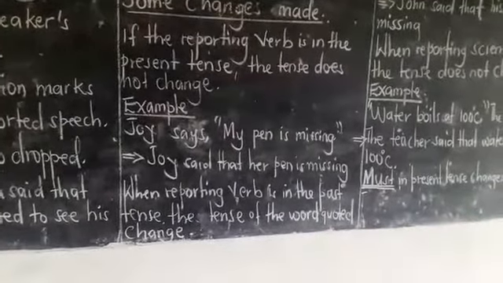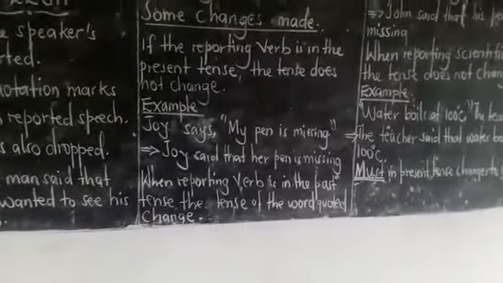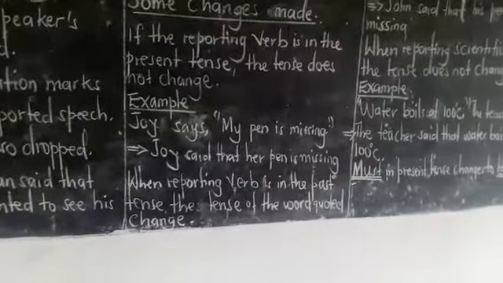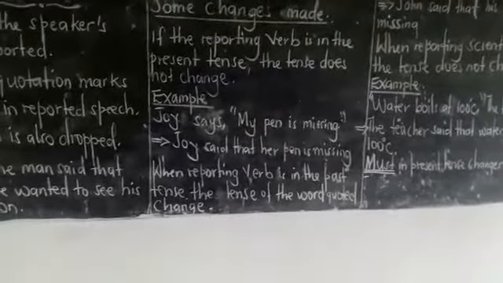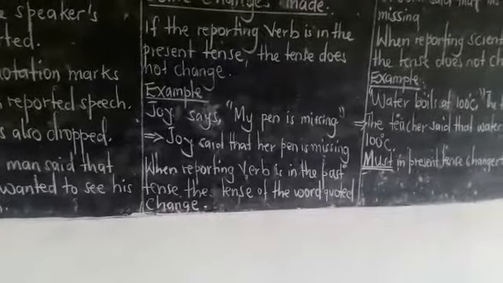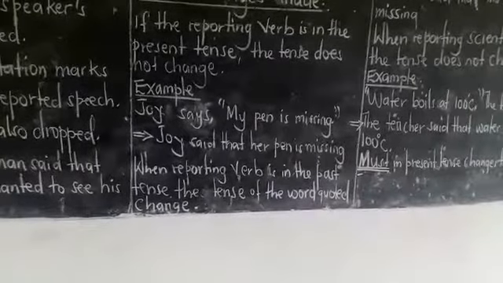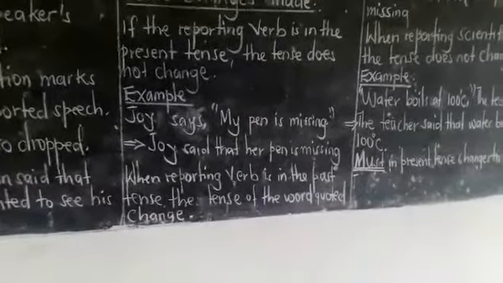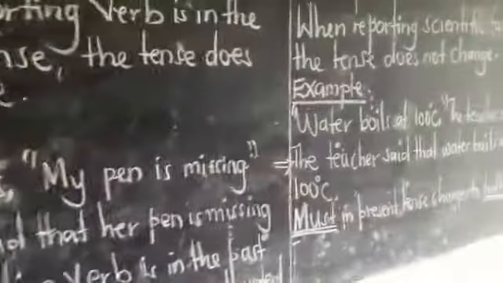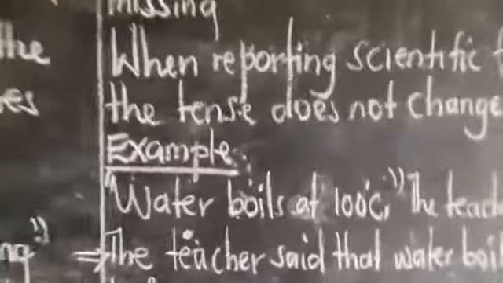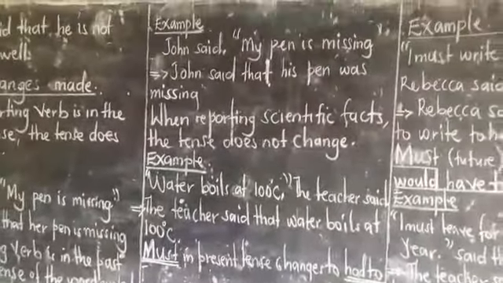Number 2, condition endala. When the reporting verb is in the past tense, we all know the meaning of the word verb. Verb is a doing word. When the reporting verb is in the past tense, the tense of the word quoted changes. That word which is quoted, what? Changes. Tense ekyuka. Like the example we are coming to, we are seeing something here.